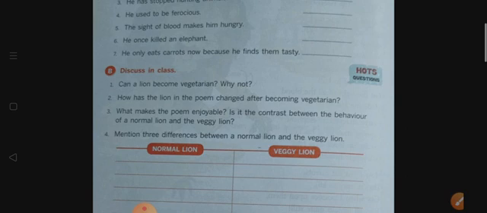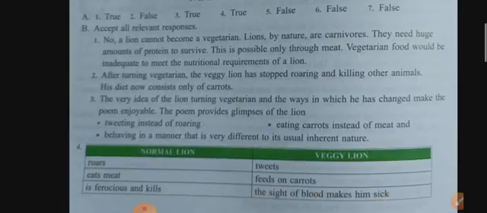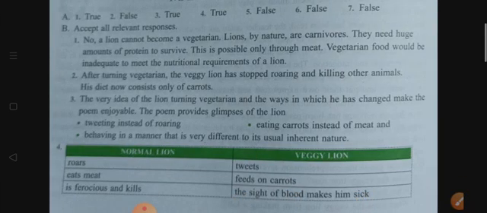How has the lion in the poem changed after becoming vegetarian? That means, what are the changes which we have noticed in the lion once it became vegetarian? So let's see the answer. After turning vegetarian, the Veggie Lion has stopped roaring and killing other animals. His diet now only consists of carrots.